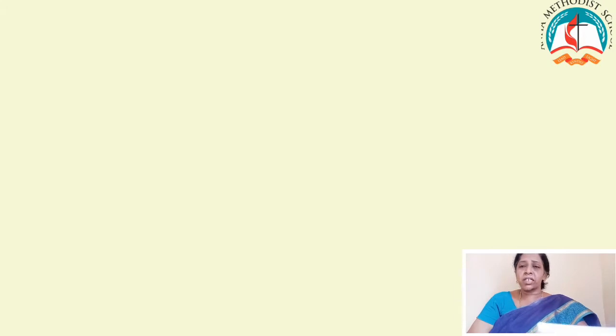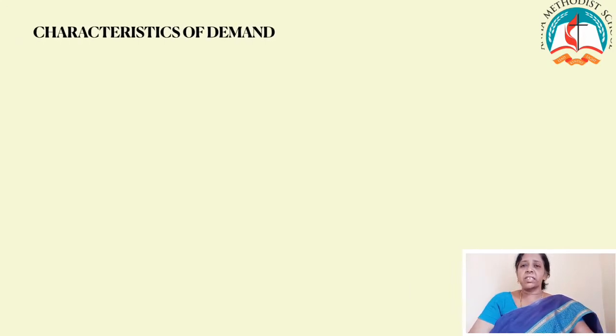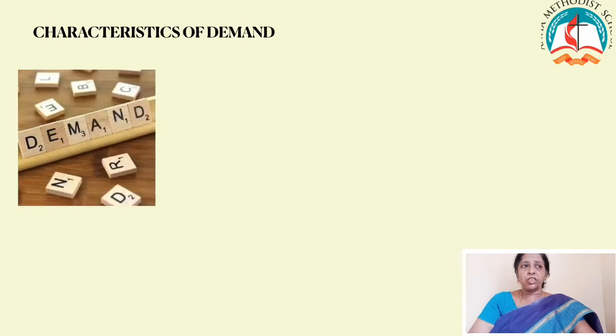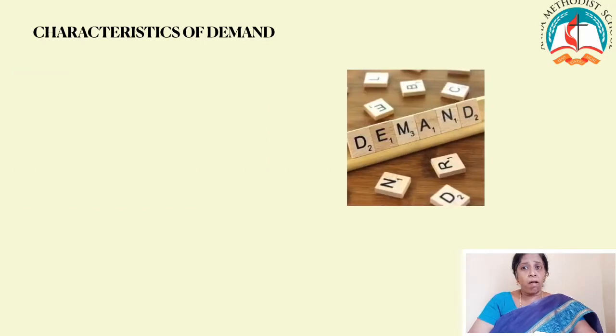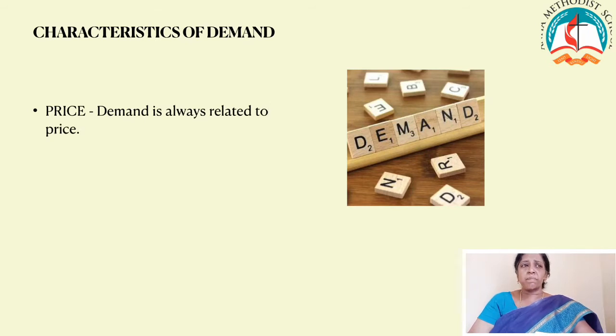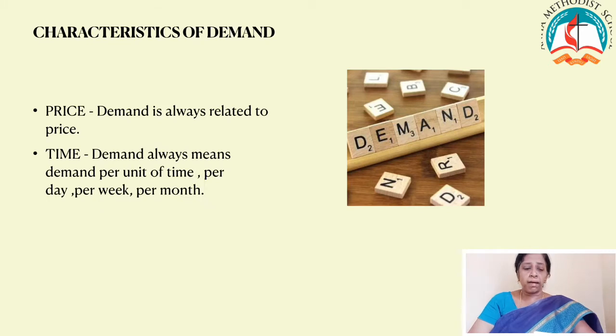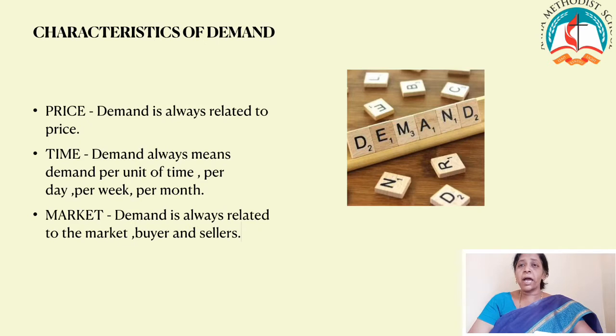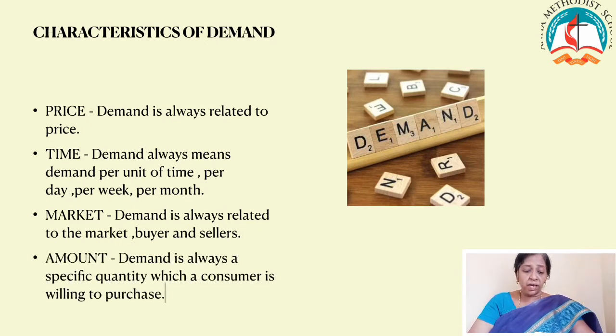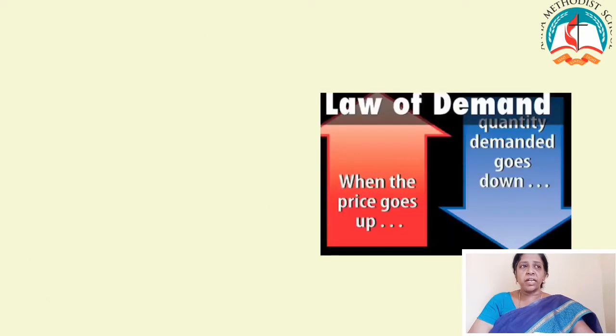Now, characteristics of demand. The characteristics of demand will be, first one, price. So demand is always related to price. Time. Demand always means per unit of time, per day, per week, per month, or per year. Market. Demand is always related to the market, buyer and seller. Then amount. Demand is always a specific quantity which a consumer is willing to purchase. So these are the characteristics of demand.